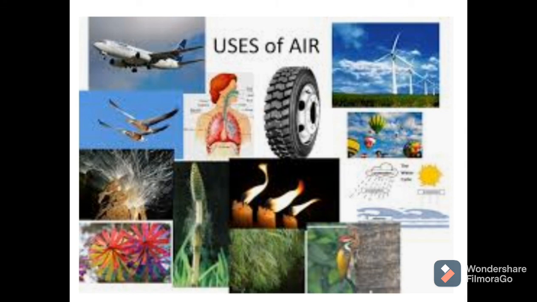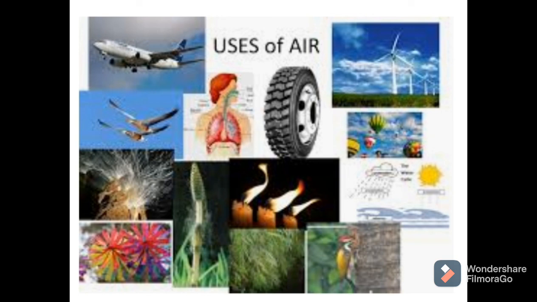Okay. Then the last point is, what are the uses of air? We have discussed a lot about the uses of each gas present in air. In general, oxygen is used by all living things for respiration. Oxygen is also necessary for burning of fuel. Compressed air is used for inflating tires of bicycles, scooters, cars and buses. Air is also used in balloons, footballs, etc. Moving air is used for parachutes and gliders.